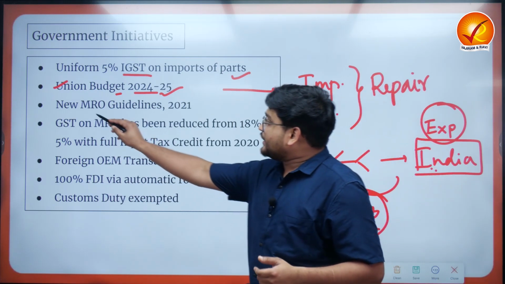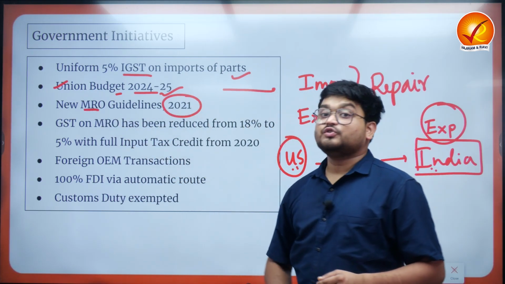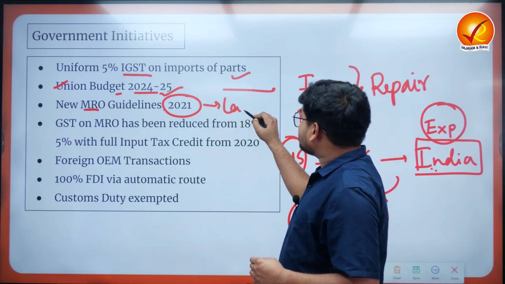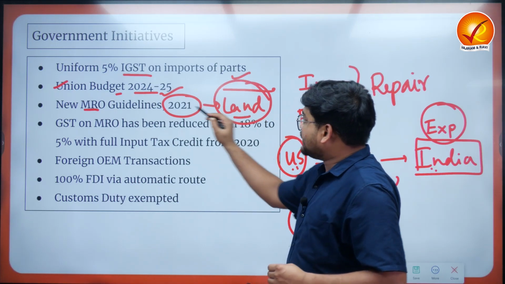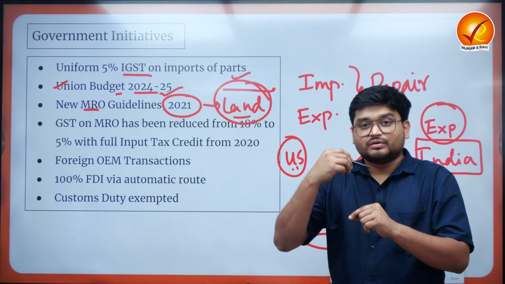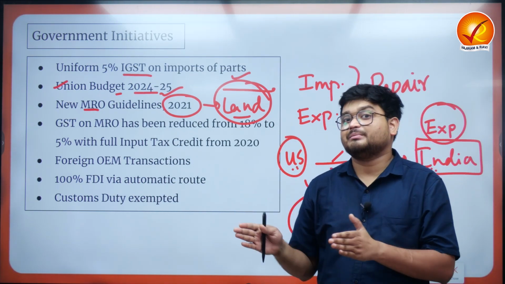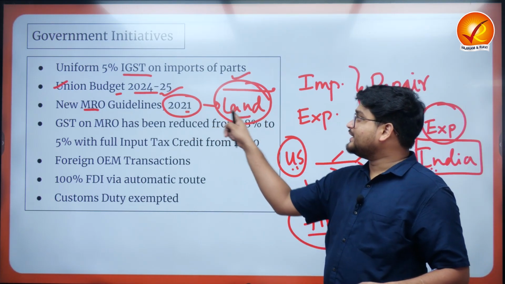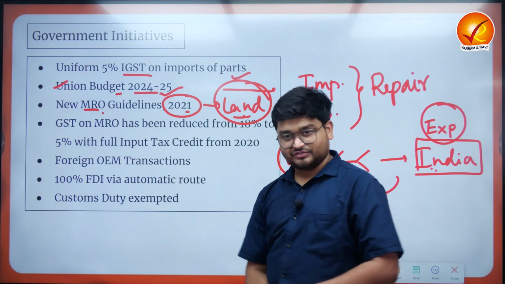Next, according to the new MRO guidelines from 2021, the land that the MRO industry needs has to be distributed to the MRO industry in a fair and transparent manner by the Airports Authority of India. So these are the various norms with reference to land that must be given to the MRO industry.